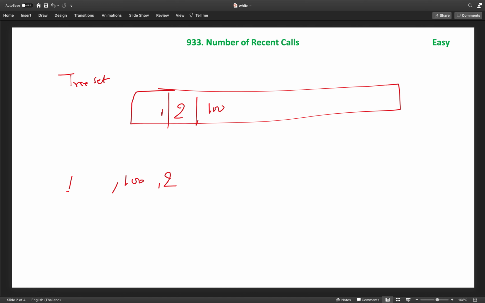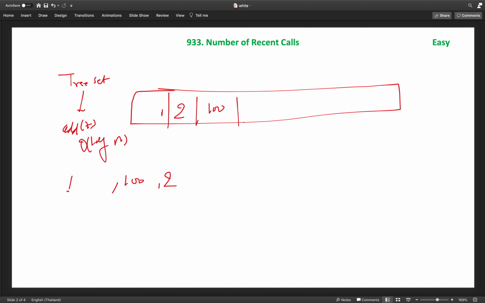Internally the add function uses binary search to find the location or index of that element and adds it. The add method in TreeSet takes O of log n time to add any key into our set.